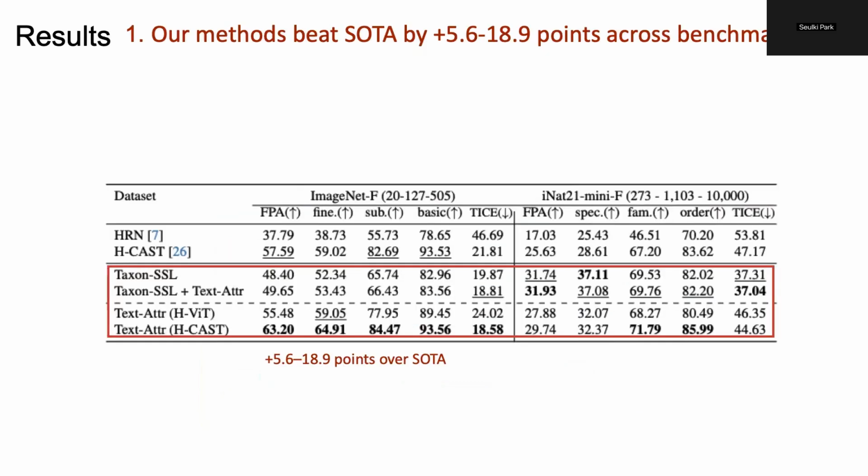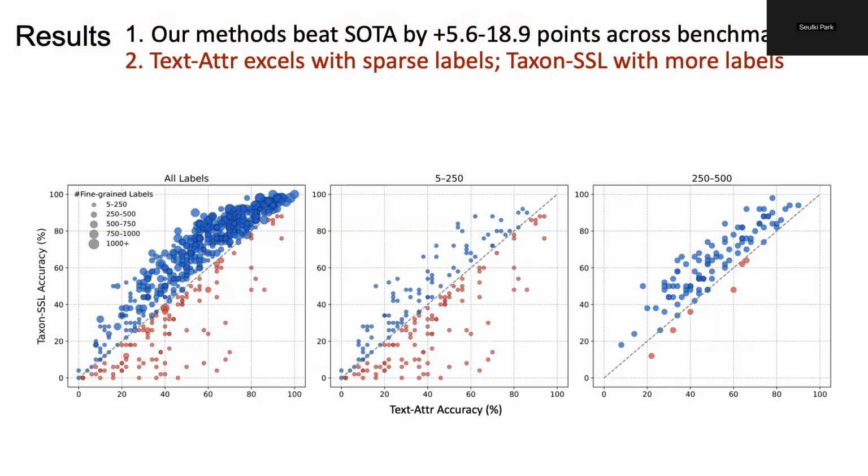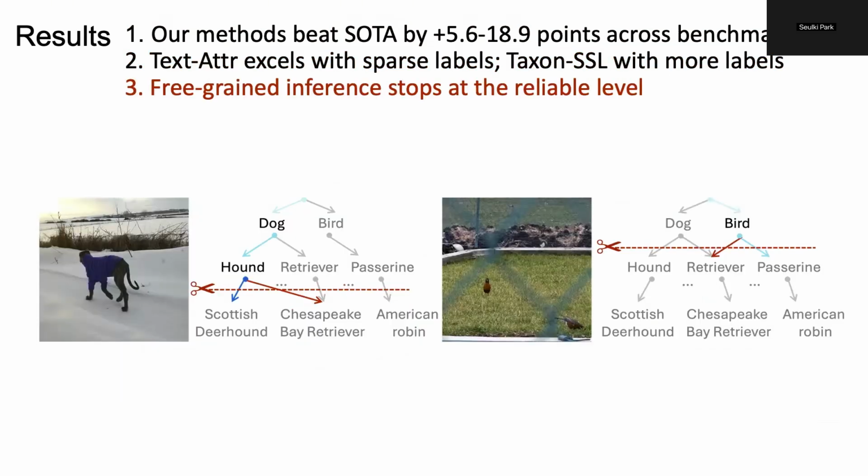As shown in the table, our approaches consistently outperform prior hierarchical SOTA across multiple datasets, achieving up to an 18 percentage point absolute gain. Interestingly, our analysis reveals a clear trade-off. Text attribute excels when fine-grained labels are extremely sparse by leveraging external text knowledge, while Taxon SSL thrives as more data becomes available. Finally, during inference, instead of relying on standard confidence thresholds, we stop predictions when taxonomic constraints are violated. This consistency-based rule reaches deeper, more reliable levels.